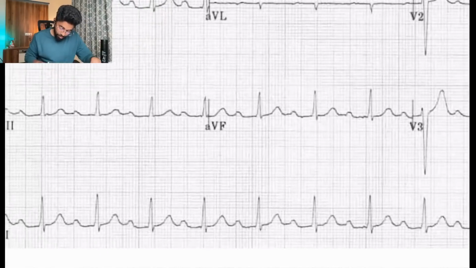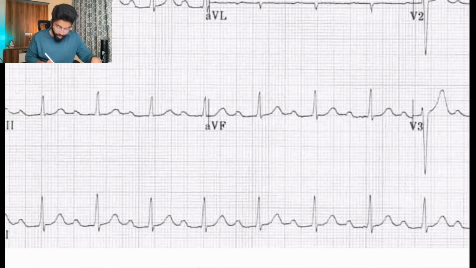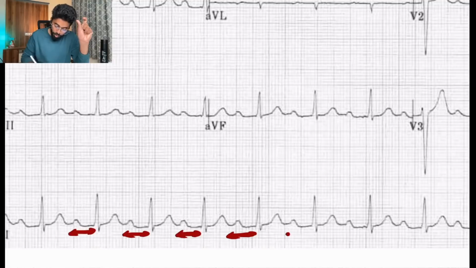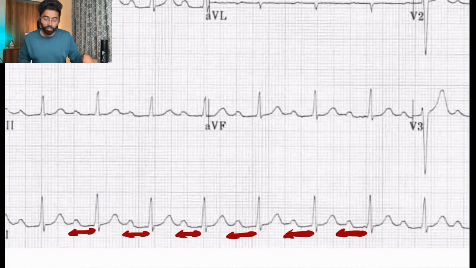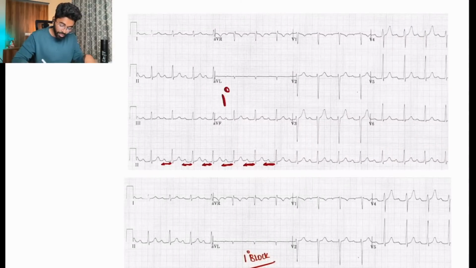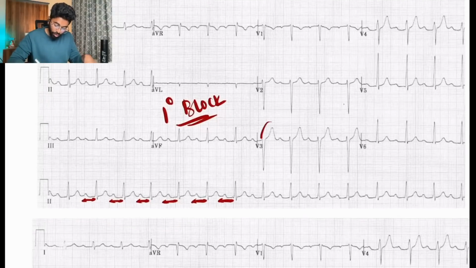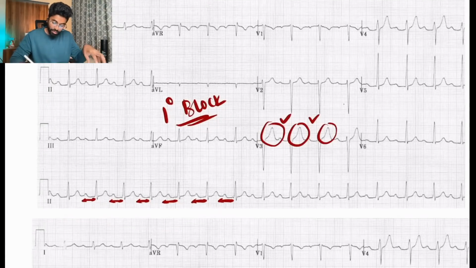So in this ECG, I told you the PR interval should be half of the large box, but here you see it is occupying almost one and more than one box. So the PR prolongation is there, but not gradual prolongation, constant PR prolongation. This is a high chance of first degree block. Associated with it, there is also tall T wave taking the ST along with it.